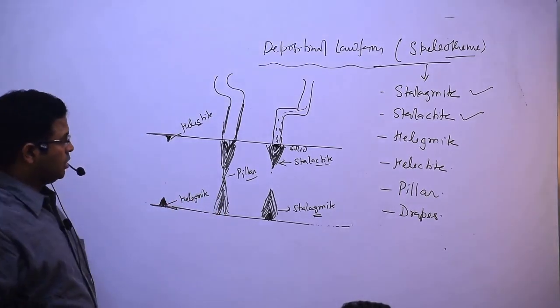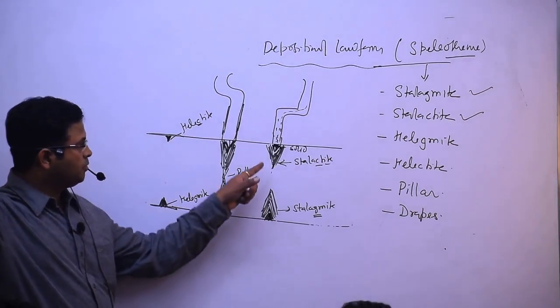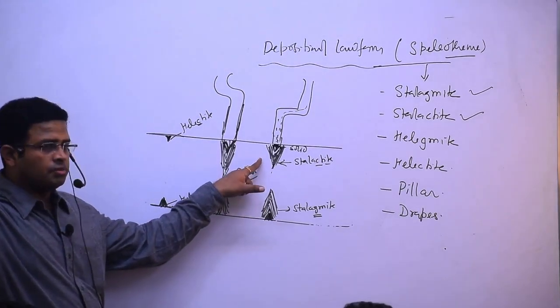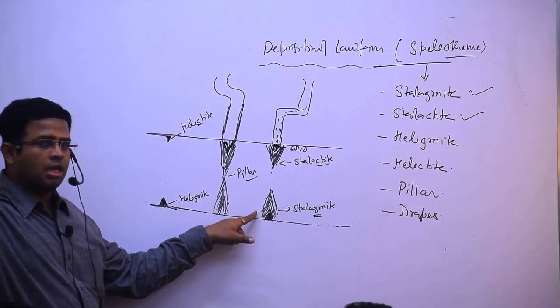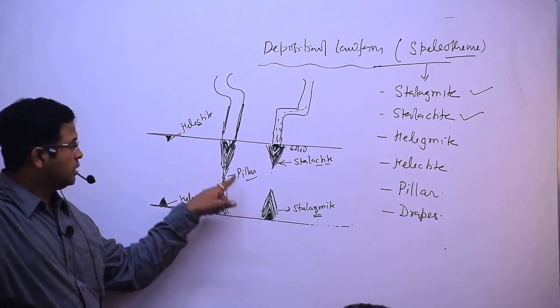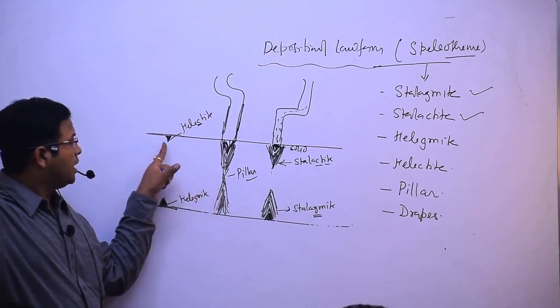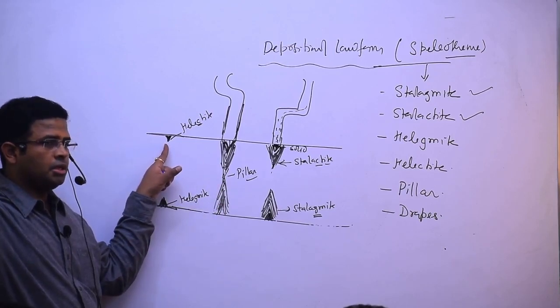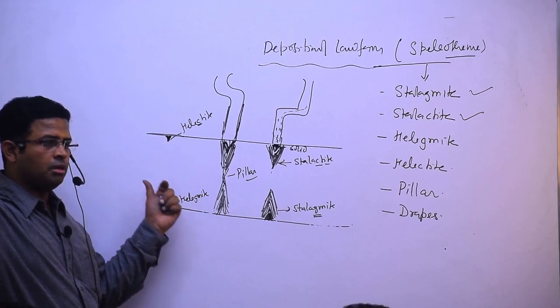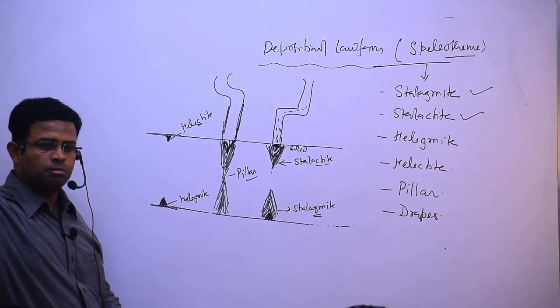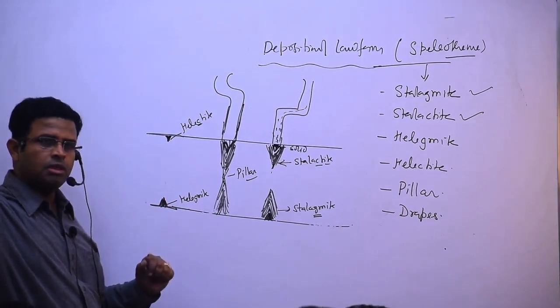Understood? So which are the features we have seen? Stalactite, stalagmite, then I said that there is a pillar, and then I said halactite, very simple, and I said halagmite. Understood it? Clear?